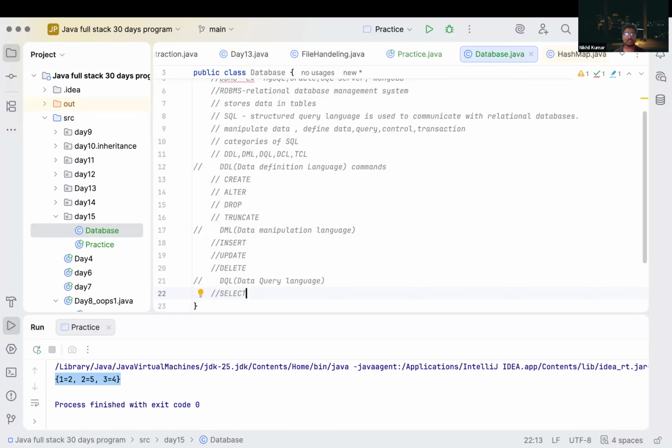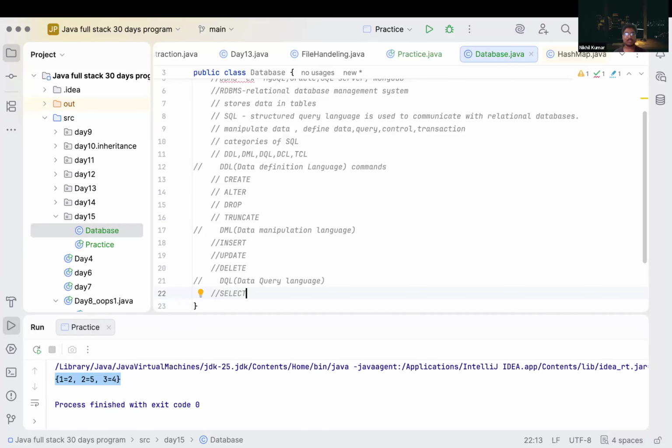DCL. What is DCL? Data Control Language. So how can we control our data? By providing permissions. Grant access or revoke access. So we can manage our users, providing them access or revoking their access.